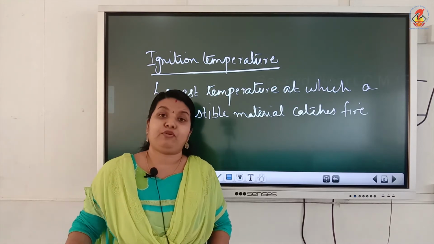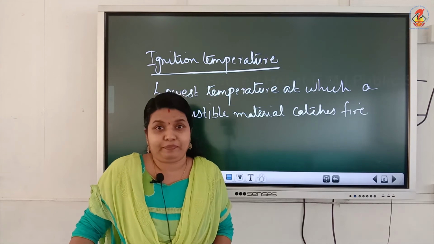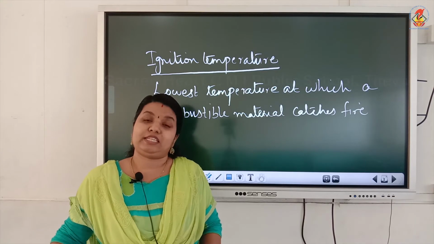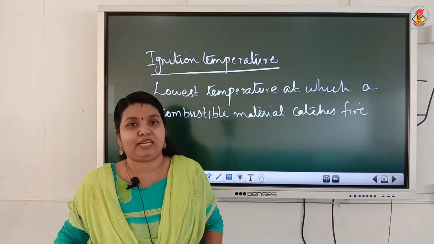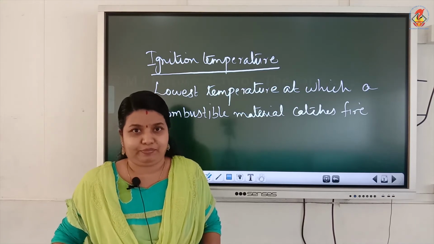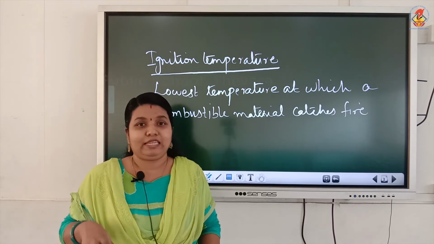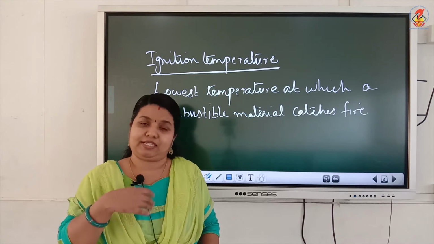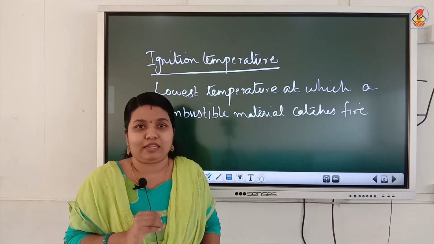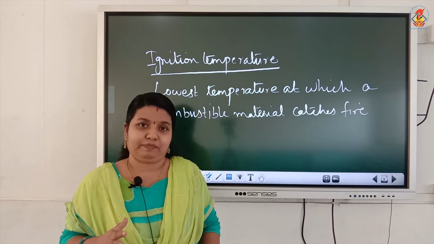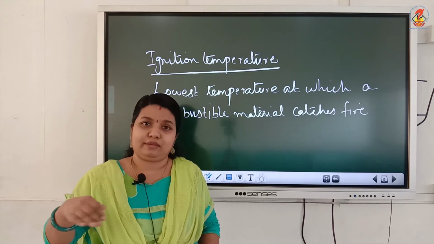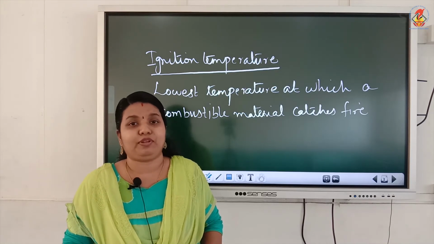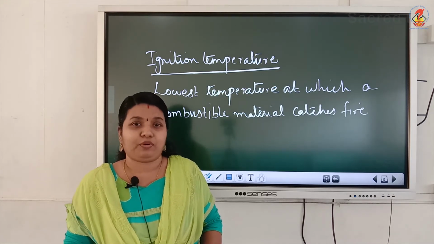Now, have you heard of forest fires? Forest fire is an example of spontaneous combustion. During the extreme heat of summer, at some places dry grass catches fire. How? Because the ignition temperature of dry grass is very low. So the extreme heat of the sun is enough for this dry grass to catch fire. From dry grass it spreads to trees, and within no time the entire forest will be on fire. We call it a forest fire.